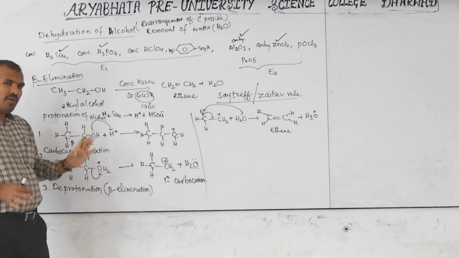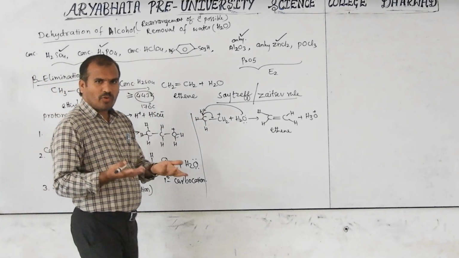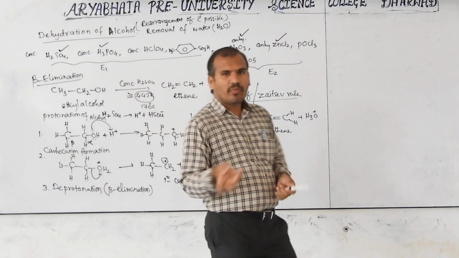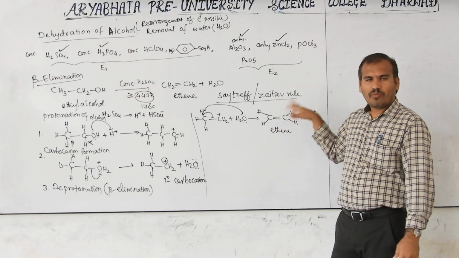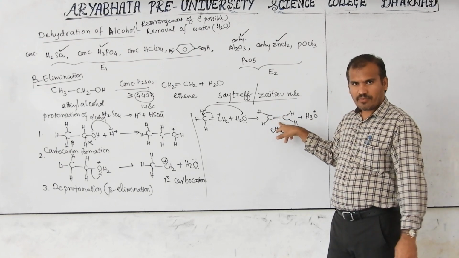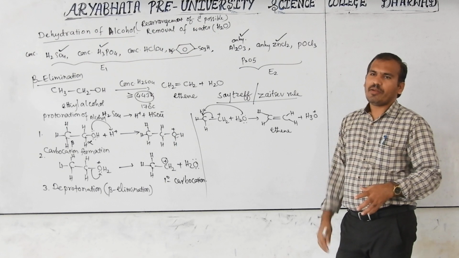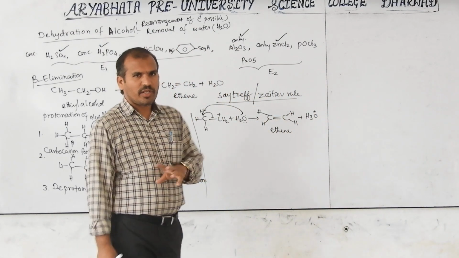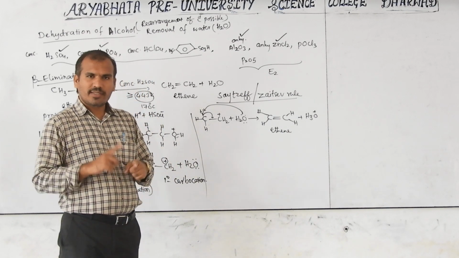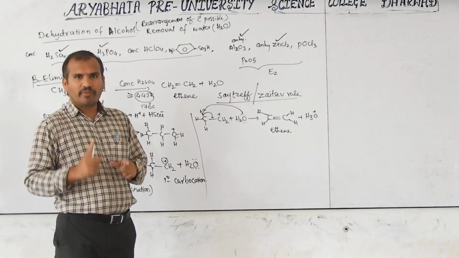Here sigma bond breaking requires more energy, and here a pi bond is formed; in the product also a bond is formed. But keep in mind the sigma bond formation and pi bond formation: which is the stronger bond? Sigma is stronger, pi is weaker.